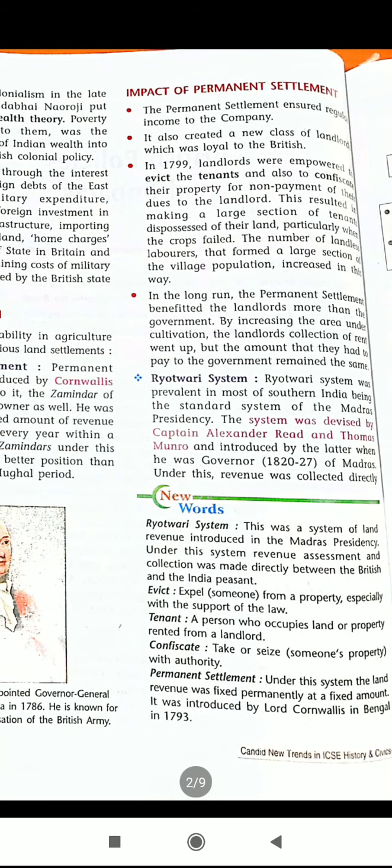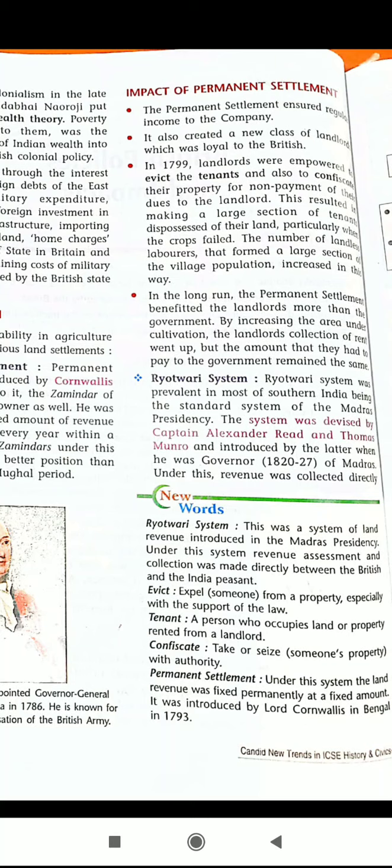Next, what were the various impacts of that permanent settlement? First, it ensured a regular income to the company. Second, it created a new class of landlords, a new class which was very loyal to the Britishers.